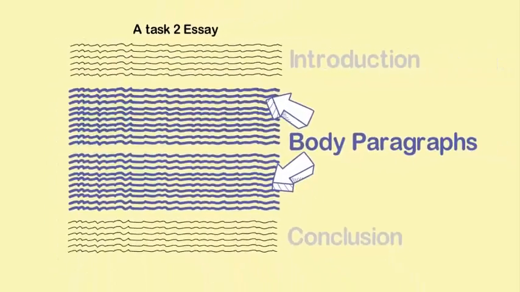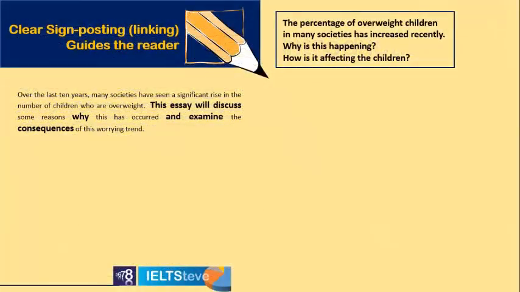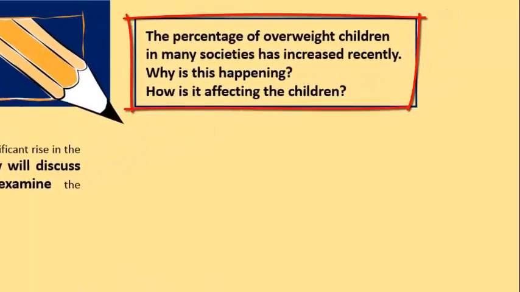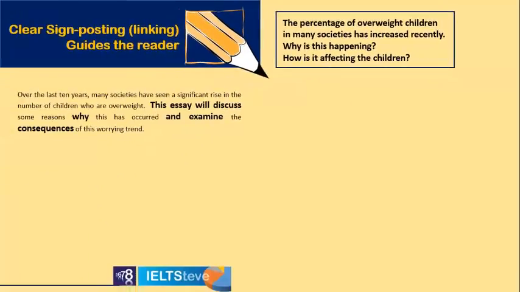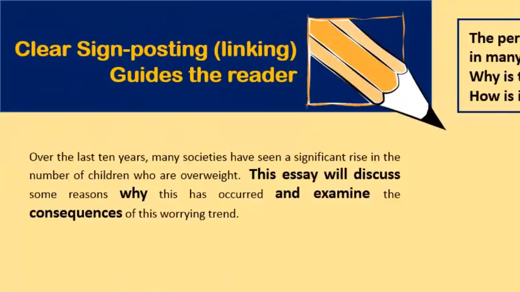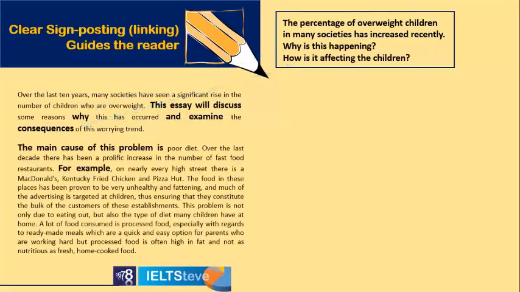Now let's have a look at some of those things in a good sample essay, so you can be really familiar with what you need. So this is signposting or linking. This is the same question you've looked at before. The percentage of overweight children has increased. Why and how is this affecting the children? So this is the cause and effect essay. So we see in the second sentence of the introduction, the thesis statement, that the writer is now directly answering this question and telling the reader what will come. So guiding the reader through the rest of the essay.